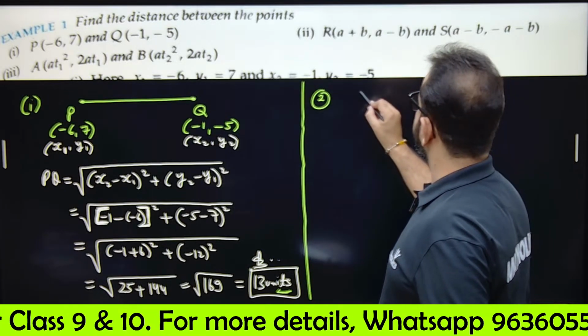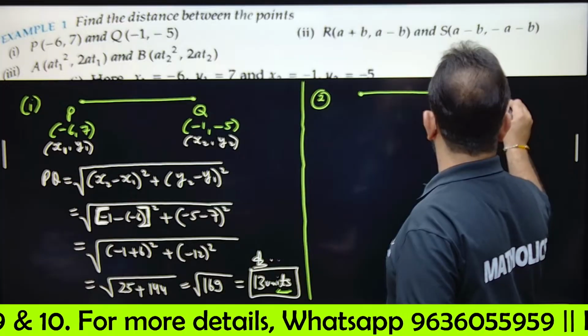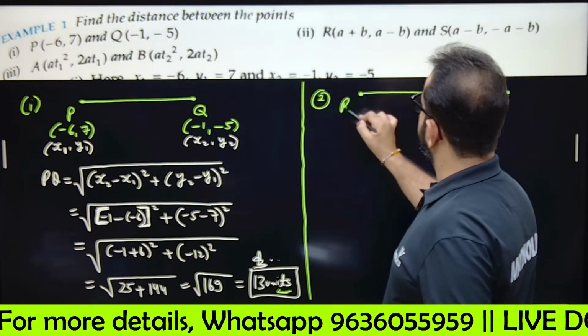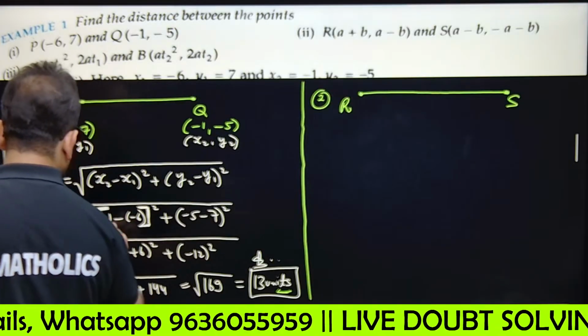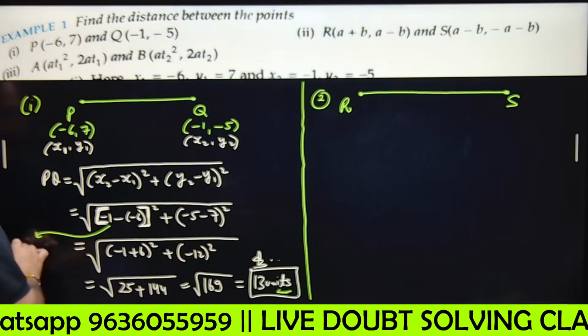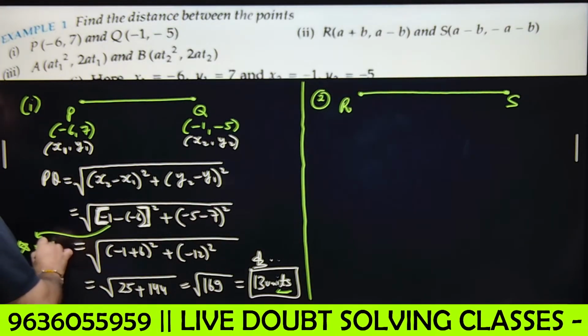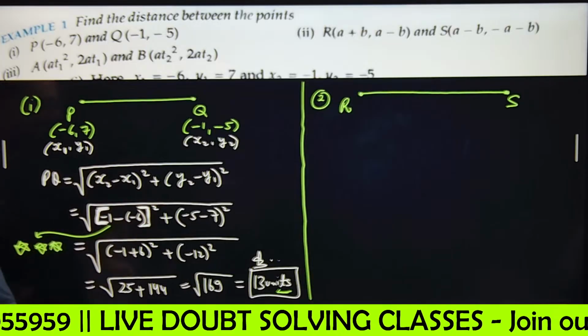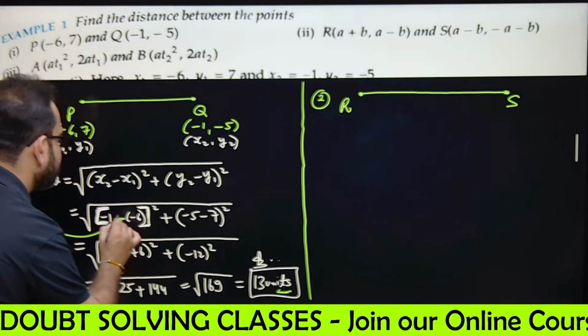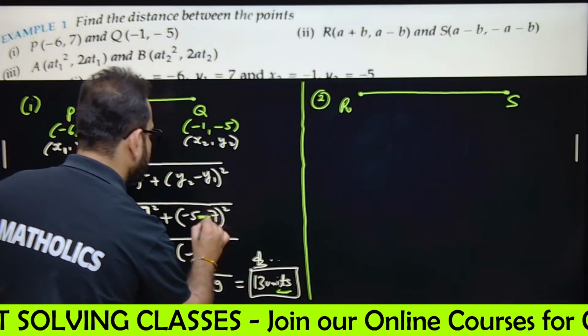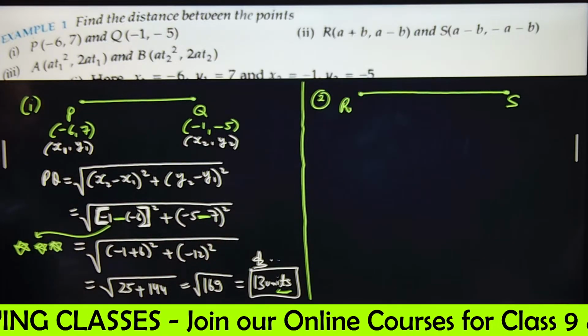RS. Be careful at this point. Okay. So minus of minus will be positive. Okay. This minus is of formula. This minus is of formula. Okay. Done.